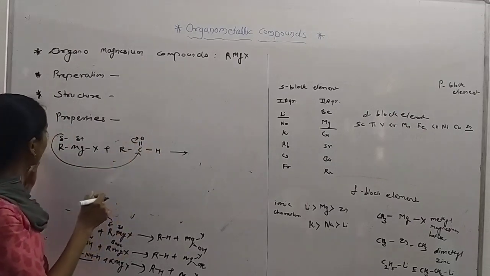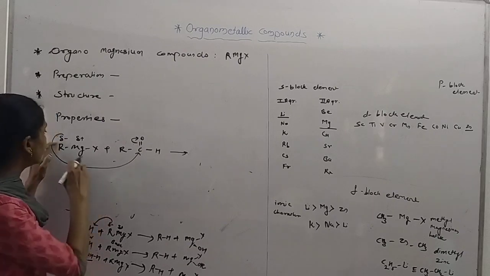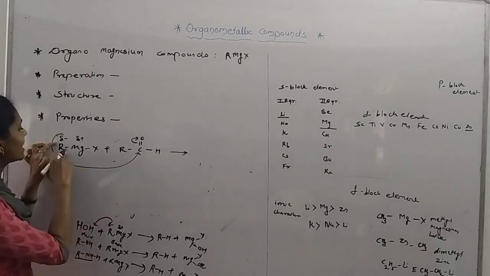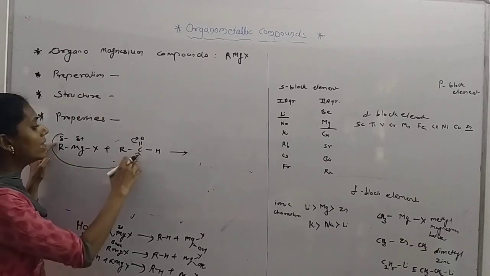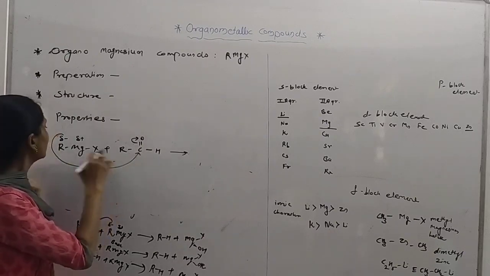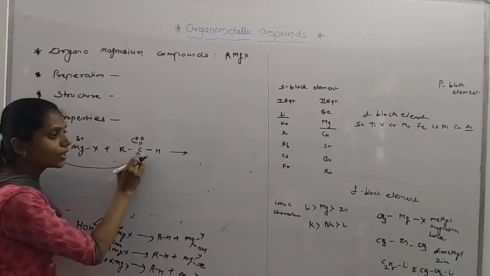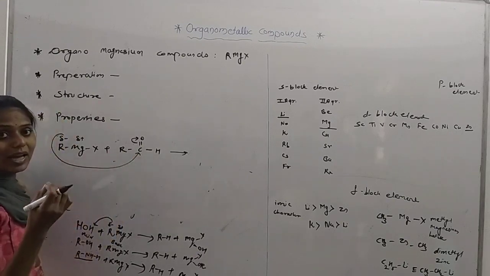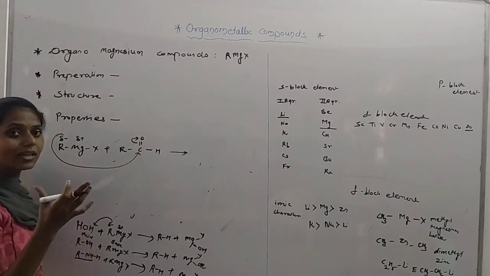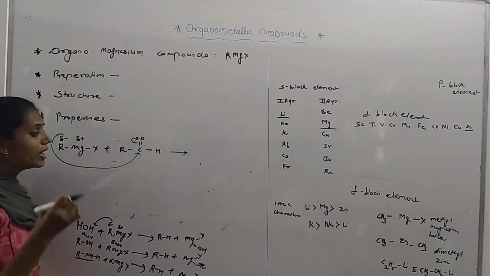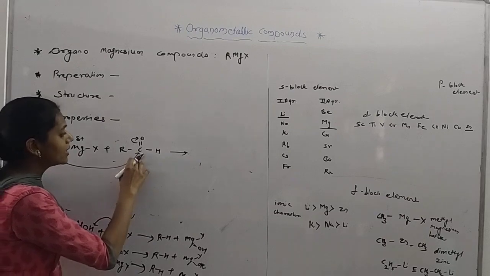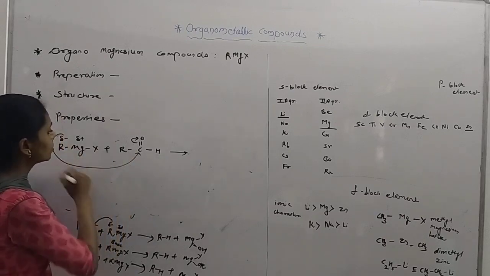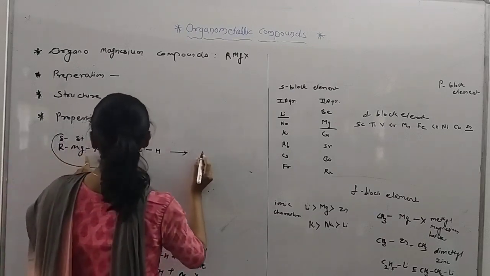The R group works as a nucleophile, as it is electron rich. This carbon is the electrophile. What is a nucleophile? As it is an electron rich center, it is the nucleophile. Electrophile means electron deficient. So here it's an electrophile, delta positive, and the R group attacks it. What is the product?